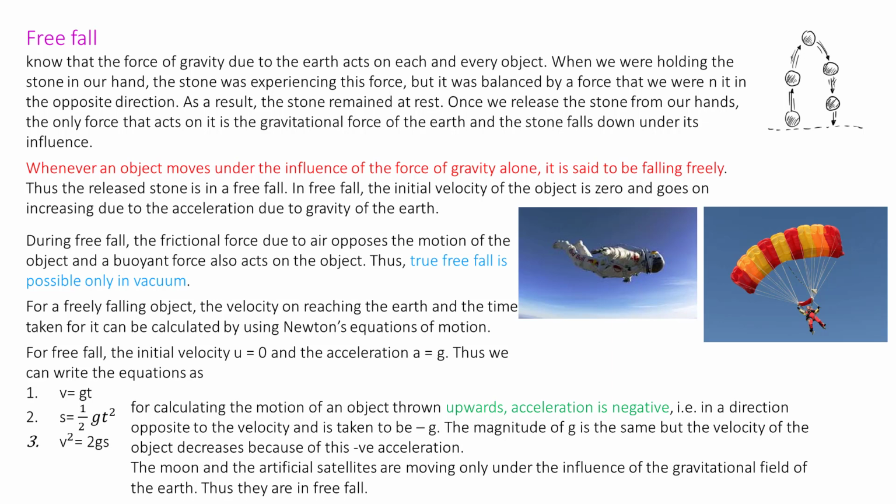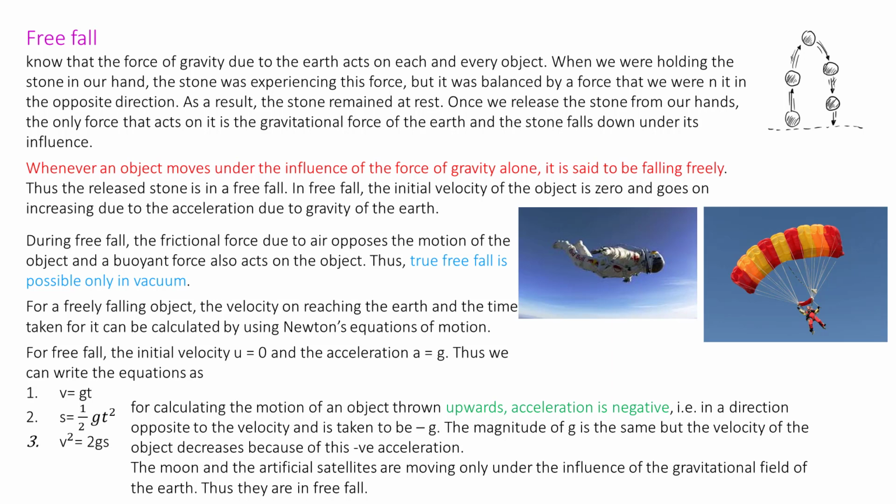During free fall, the frictional force due to the air opposes the motion of the object, and a buoyant force also acts on the object, as you can see during skydiving and a vertical jump with the help of a parachute. Thus, a true free fall is possible only in vacuum, because here the opposing forces like frictional force or buoyant force are not acting.